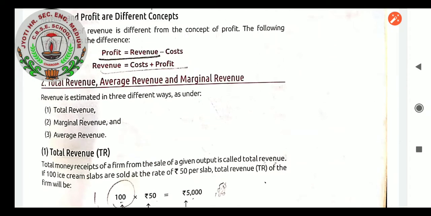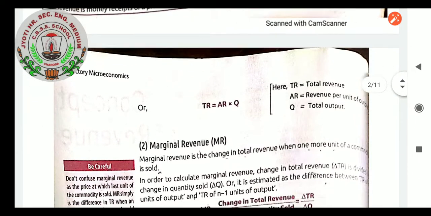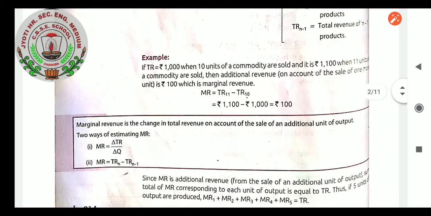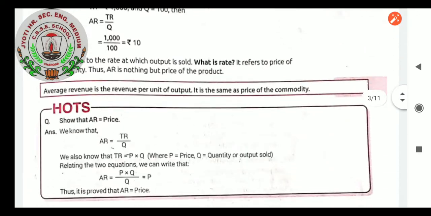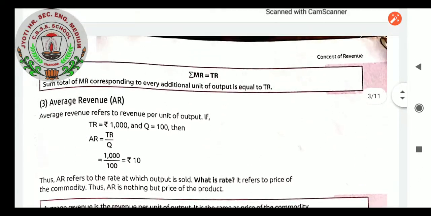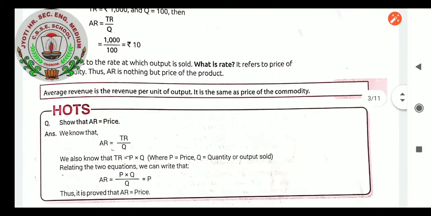Total revenue, average revenue, marginal revenue chapter, students. Revenue is estimated in three different ways: very first total revenue, second marginal revenue, and third average revenue. Total revenue, when we have seen the graph and the formulas, equals the sum of MR, marginal revenue. So let us proceed with this topic.